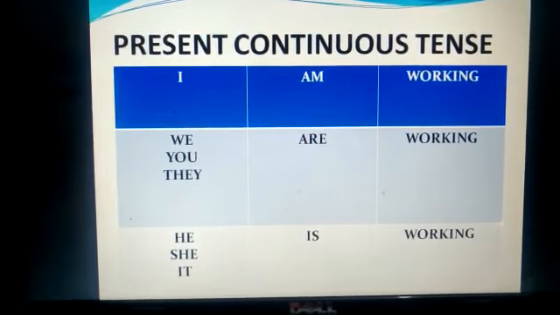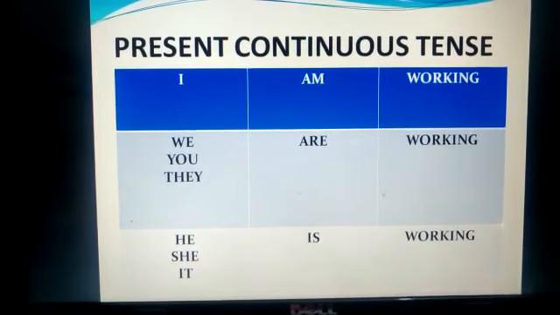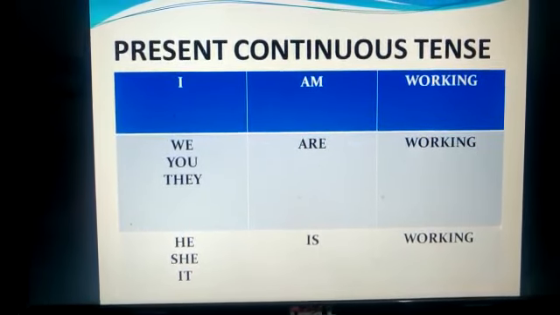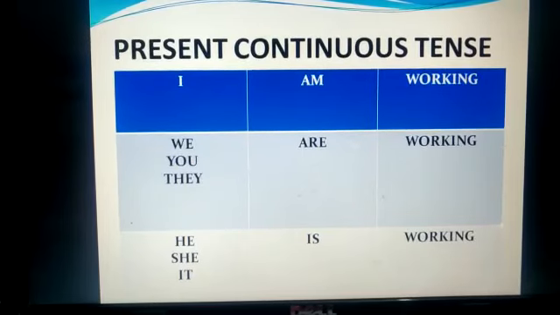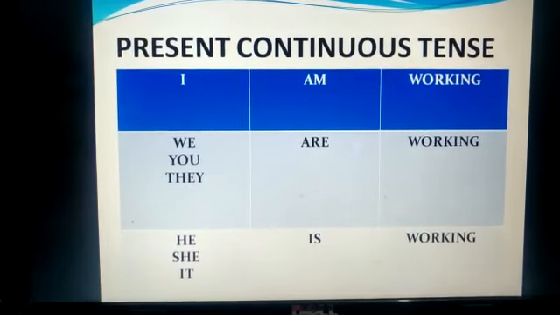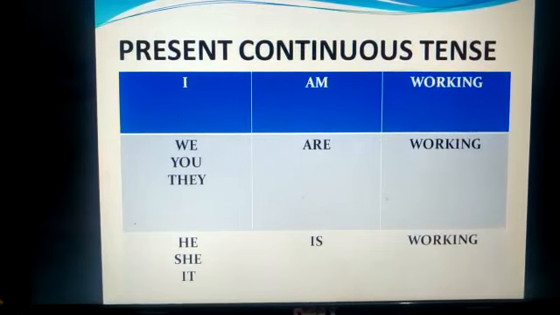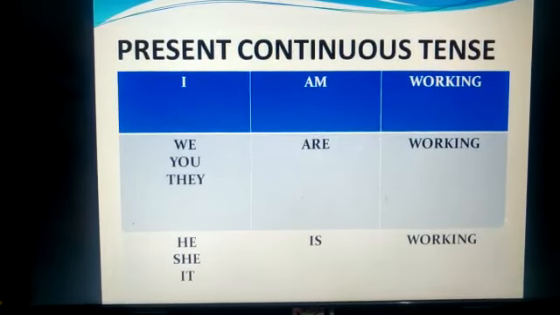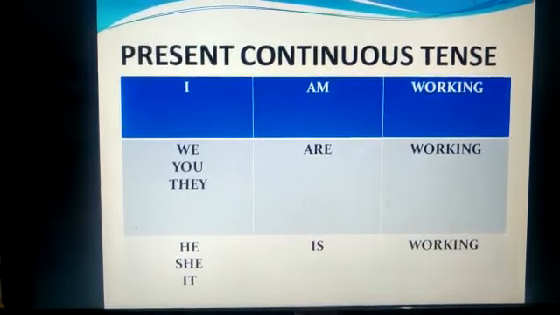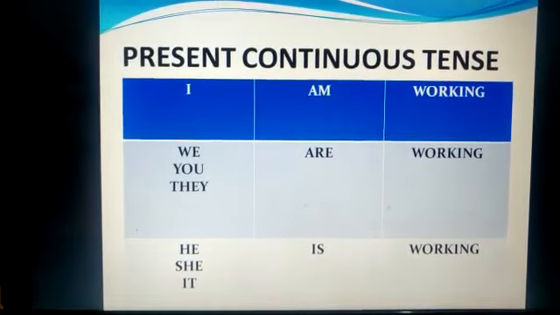Then we, you, they, we will put are, plus verb first form plus ing: working. He, she, it, I will put is plus verb first form plus ing, which is: he is working, she is working, it is working.